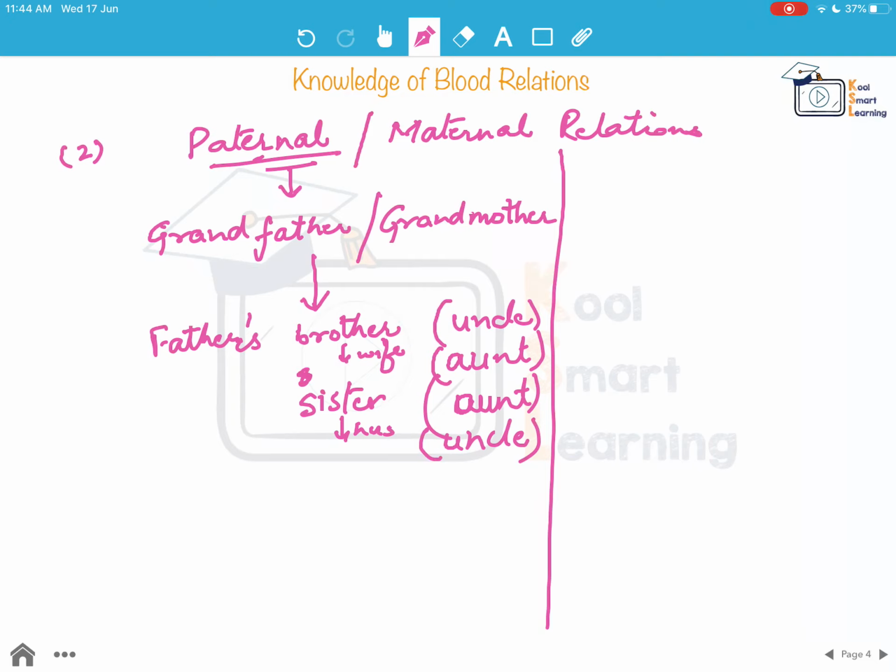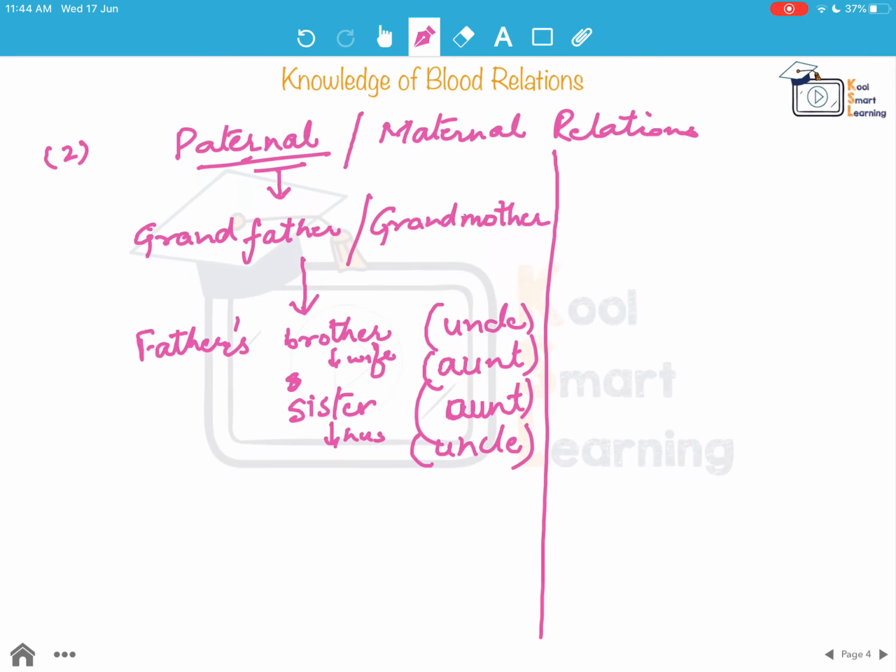right? So grandfather, grandmother. Now if it is not specified, if it is just written uncle, aunt, grandfather, grandmother, it is by default paternal grandfather, paternal grandmother, paternal uncles and paternal aunts.